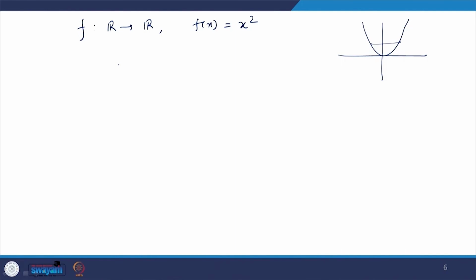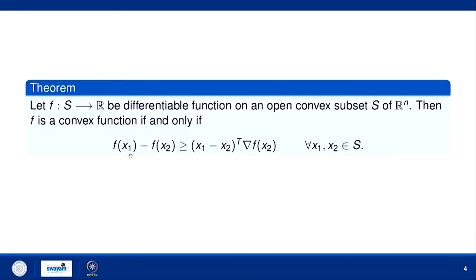But if you want to show it mathematically, you can use this property. Let x1 and x2 be any points in S, here S is R. Then by this property you have to show this inequality holds.